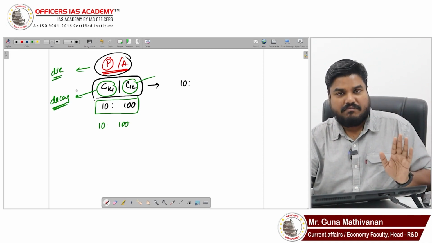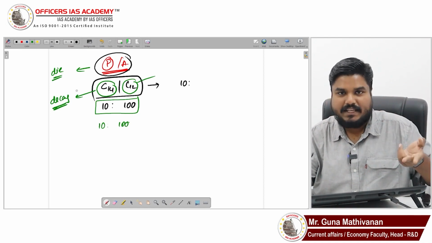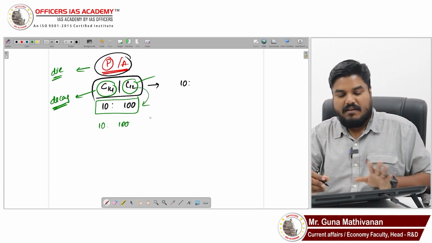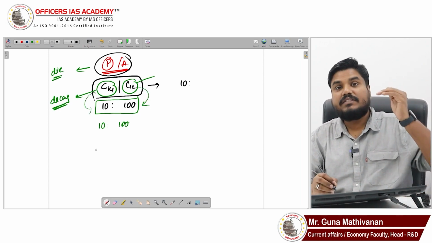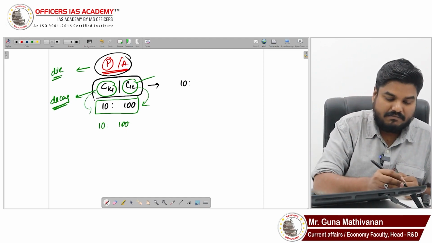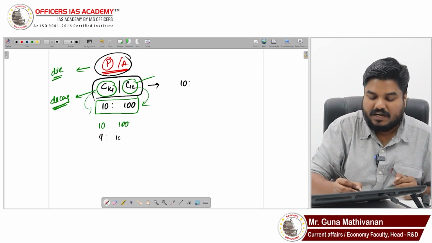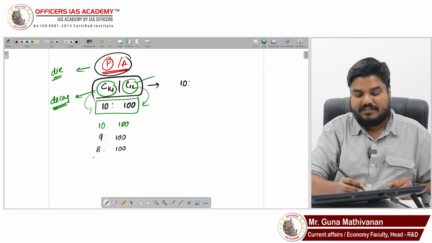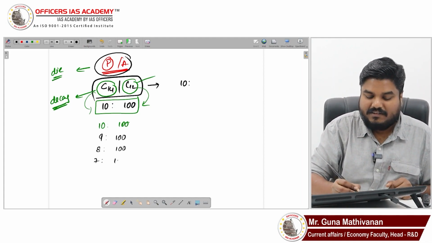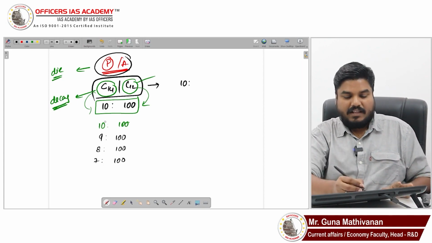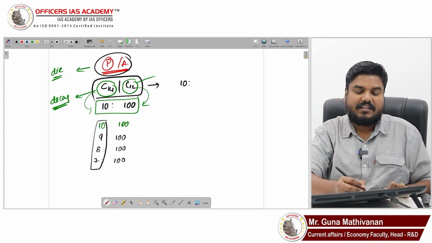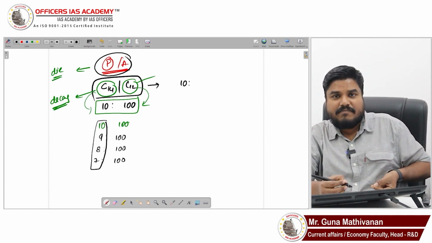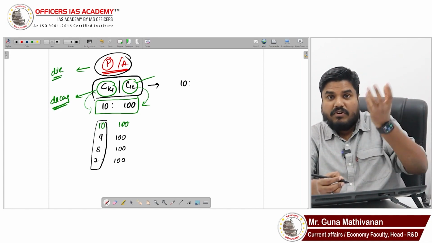But when it dies, the C12 stays constant while the C14 decays. For example, it may become 9 to 100 after 1 year, 8 to 100 after 10 years, 7 to 100 after 1000 years. The ratio will start declining. At what rate does the C14 decay?